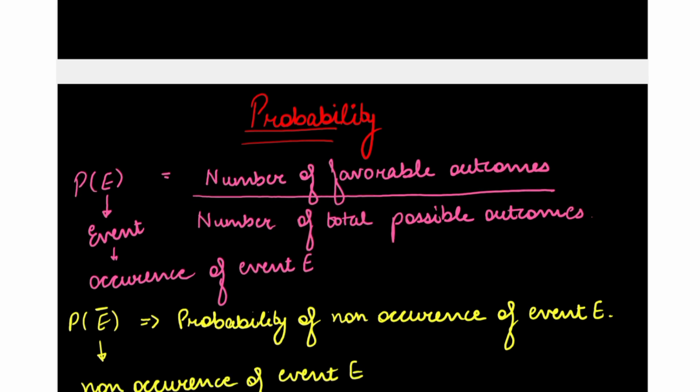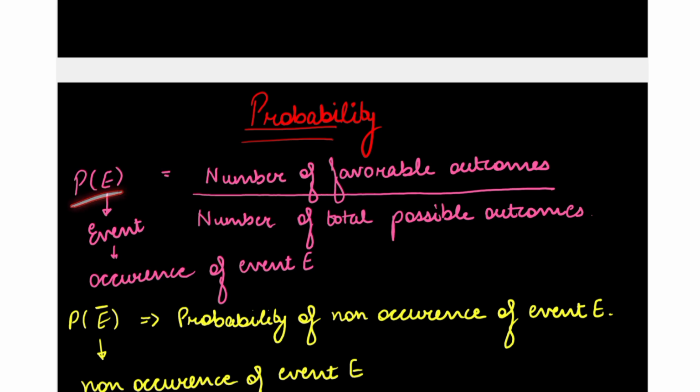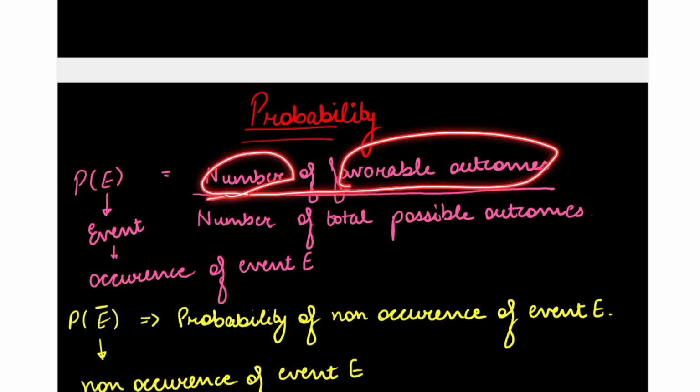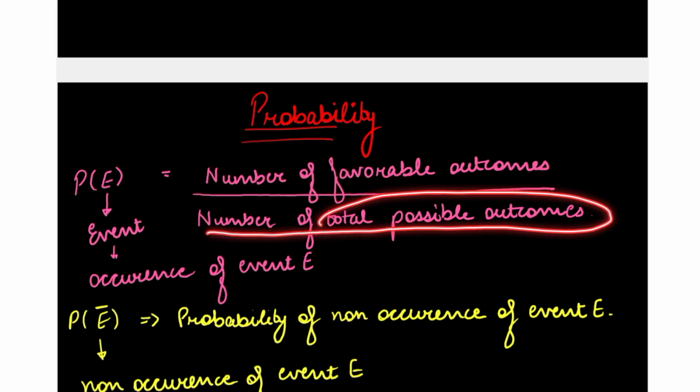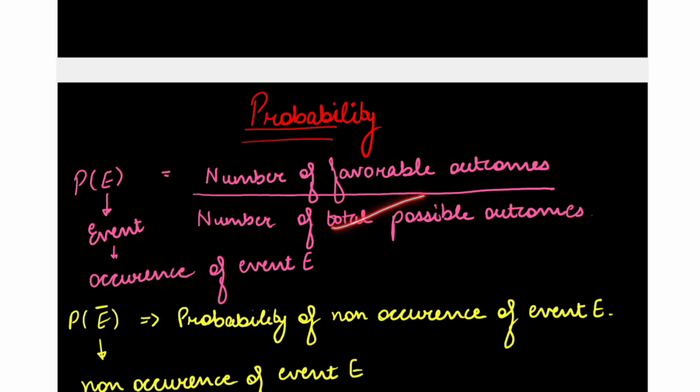So, the probability of an occurrence of an event is the number of favorable outcomes. Number, not the favorable outcome, number. How many favorable outcomes are there? It can be one or more than one, right? And the number of total possible outcomes, that is total scenarios that are possible. Now, number of favorable outcomes can be zero also.